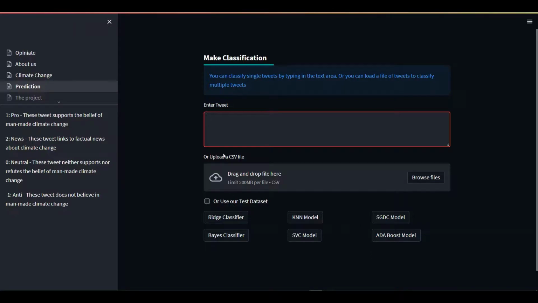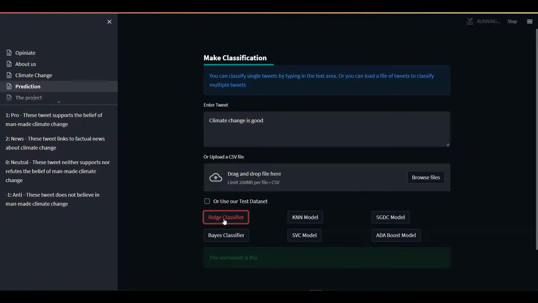machine operates. So let me just say, for example, I type in a tweet that climate change is good. Okay, if I type this, saying climate change is good, and I come here and use any of these models we have installed into this web application. Let's say, for example, I choose to use rich classifier here, and I type it in. It runs for me and tells me that the sentiment is pro.